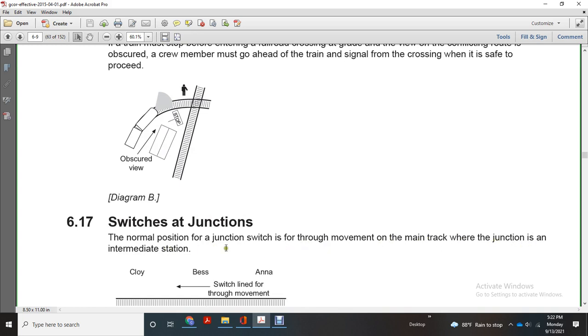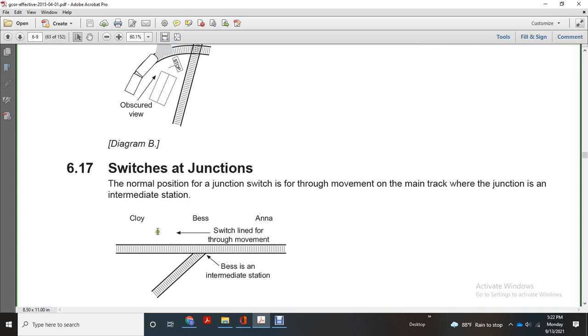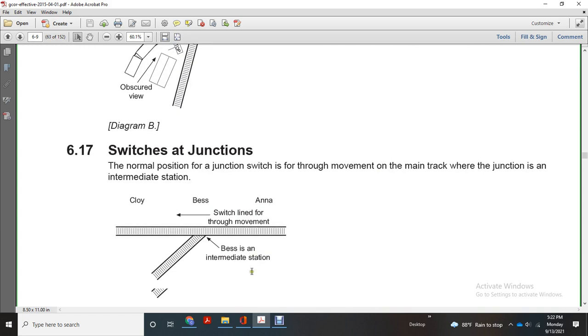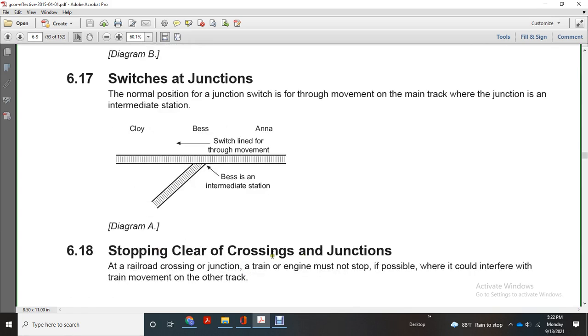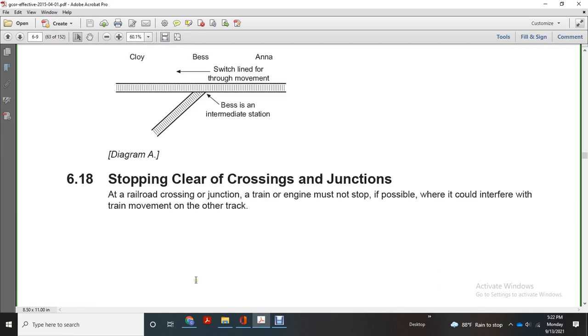Switches at junctions: junction switches must be left in normal position. Junction switches are thrown for movement off the main track where the junction is at an intermediate station. Stop, clear crossings, junctions, and railroad crossings. Trains and engines must not stop, if possible, where they could interfere with a train moving on the other track.